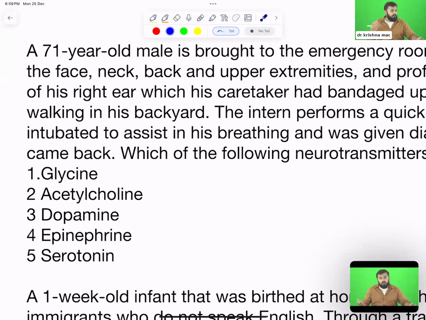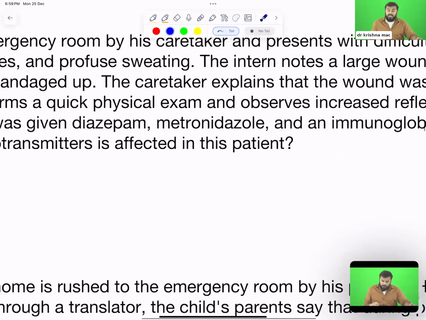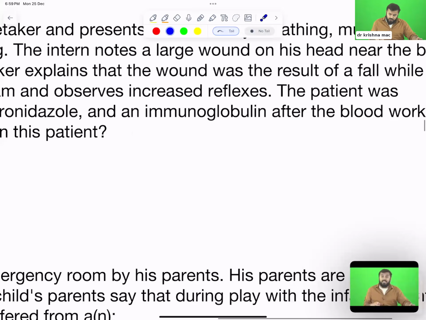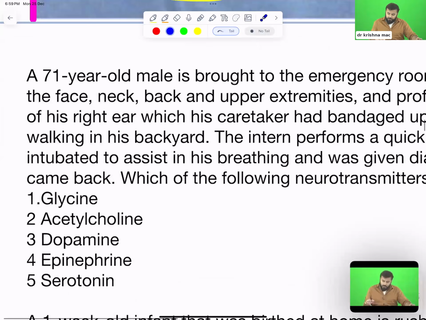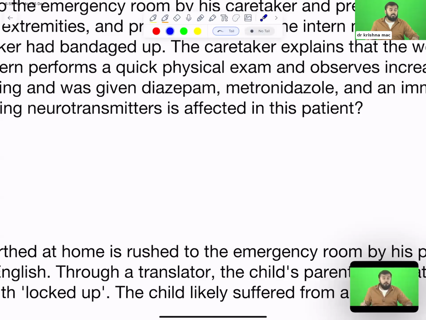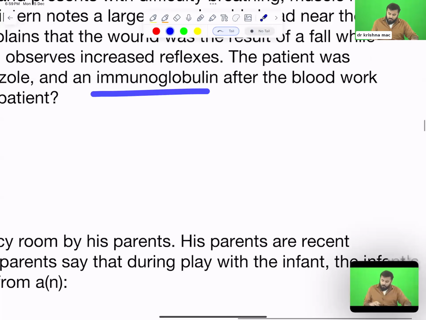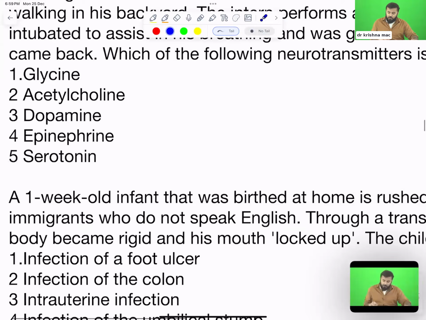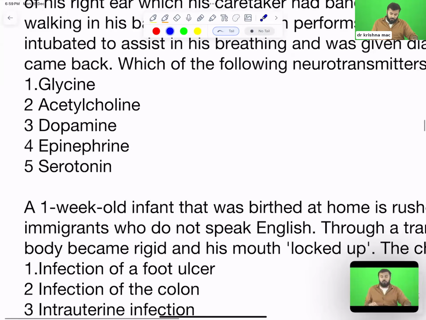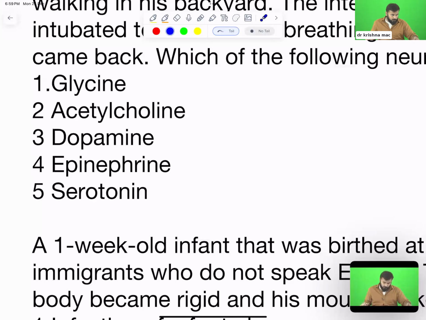He fell down there and got an injury. The intern performs a quick physical exam and observes increased reflexes. The patient was intubated to assist his breathing, and was given diazepam. Diazepam means what? Benzodiazepine. Metronidazole and immunoglobulin after the blood work came back. Which of the following neurotransmitters is affected? Tell me the answer. What will be the answer?